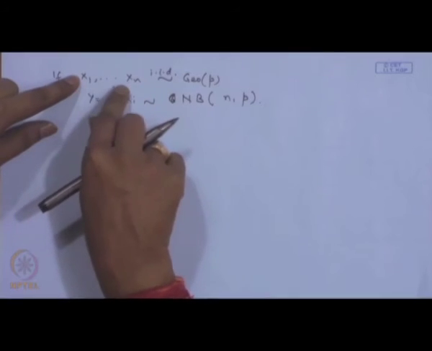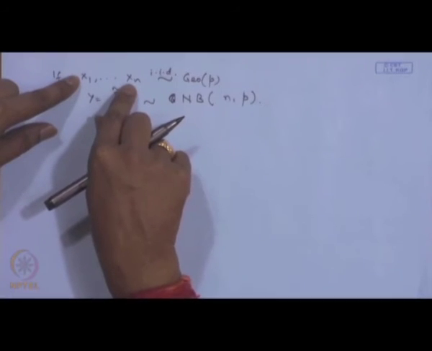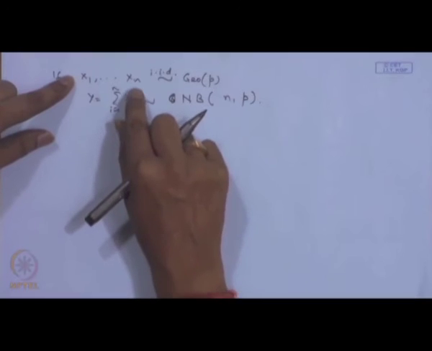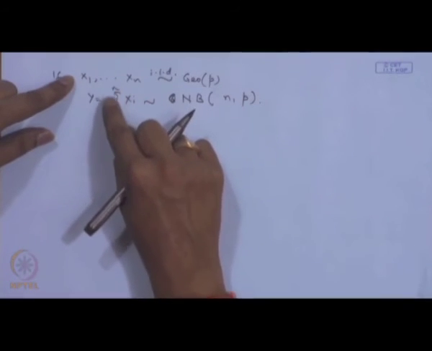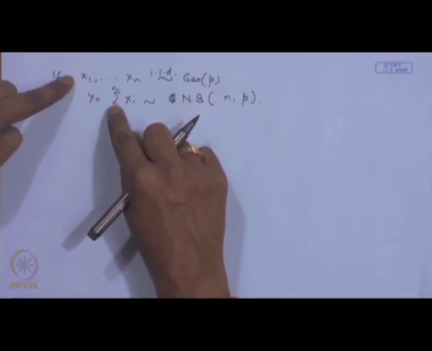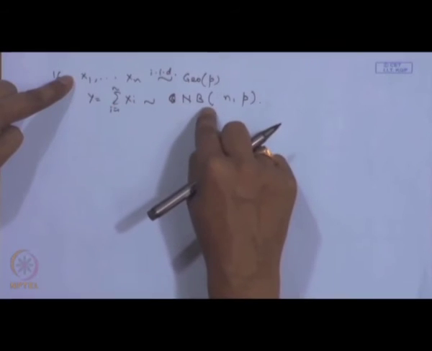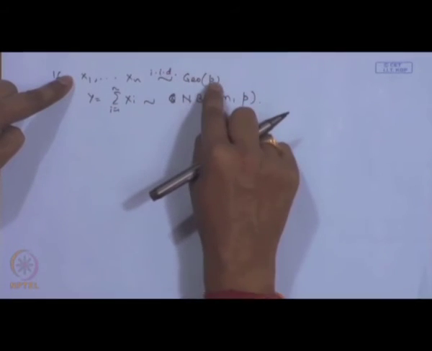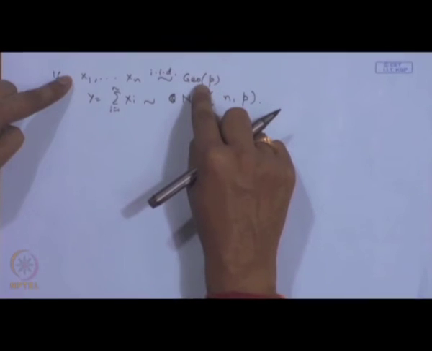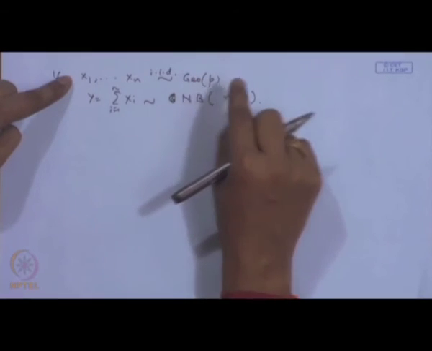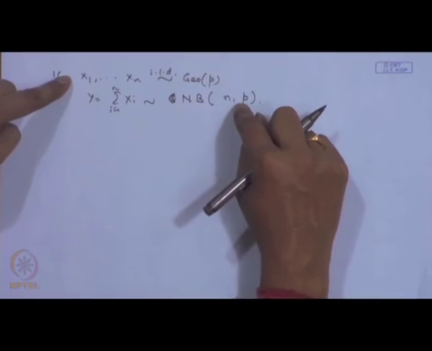So, if I consider x 1 plus x 2 plus x n, what does it denote? It will represent the number of trials needed for the first time nth success is observed, and therefore, this should be negative binomial, because I am considering identical Bernoulli trials performed independently, and therefore, this will become a negative binomial random variable.